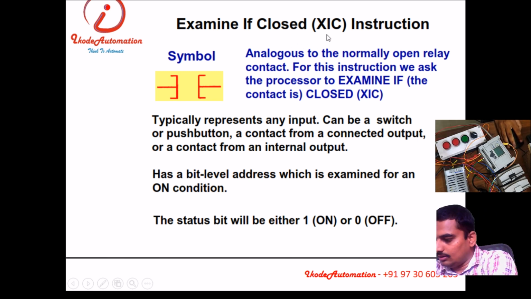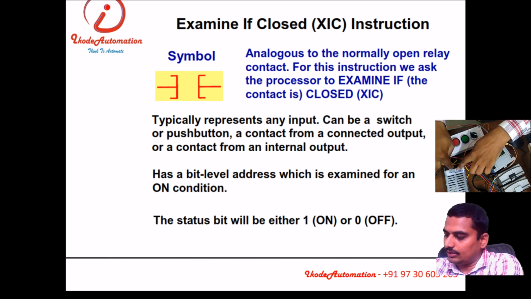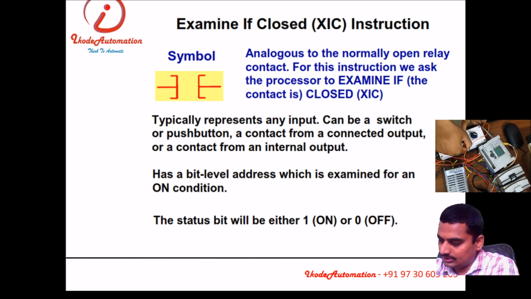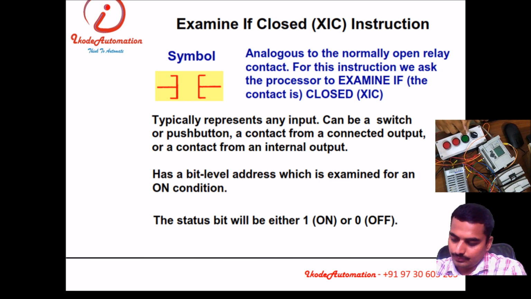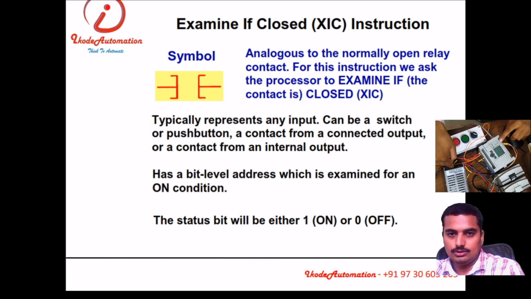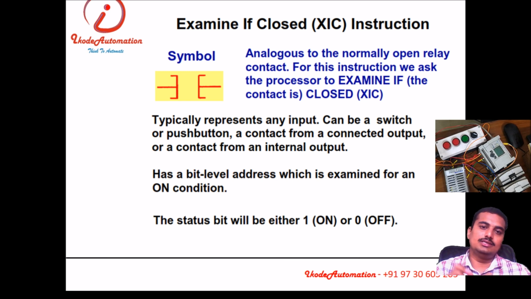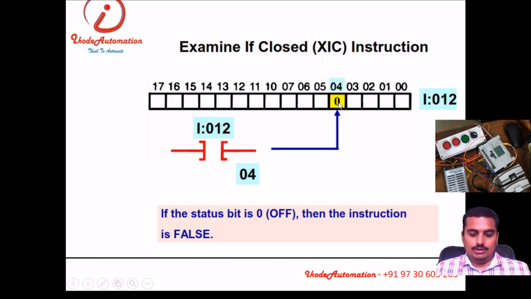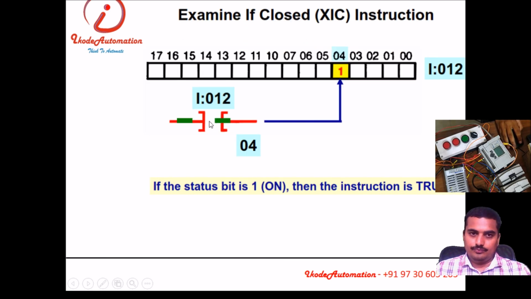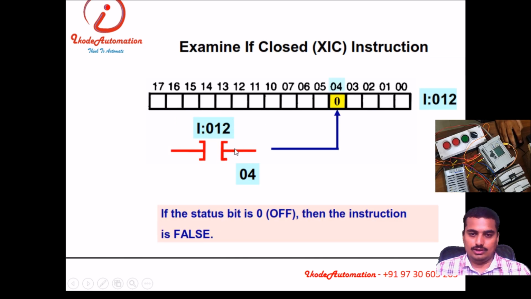Like, see, here is a loop from positive to negative. From positive, we have connected the terminal to the contact of this push button. Then another terminal is connected to input, and the common contact of the input card is connected to the negative terminal of our SMPS. So if this loop is completed, if this circuit is completed, that means your condition is closed. So if this condition is closed, then this instruction will execute. Okay, like this. If the status is 1, then it will conduct. If status is 0, it will not conduct.